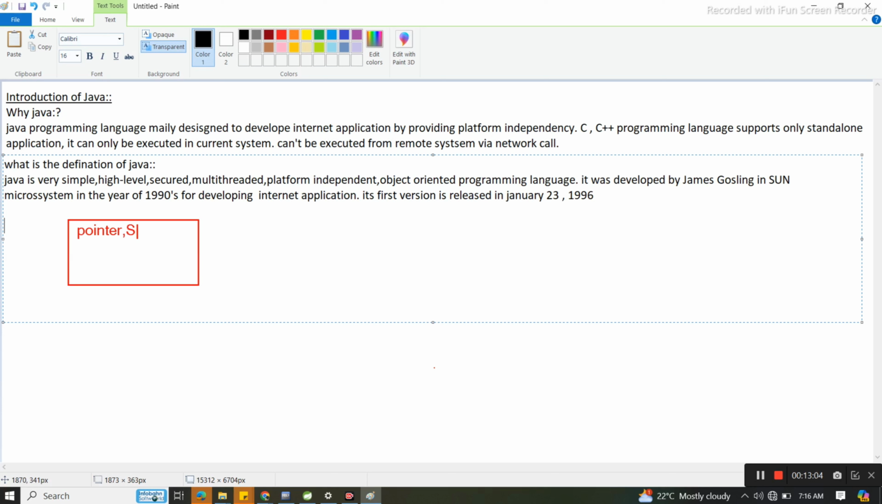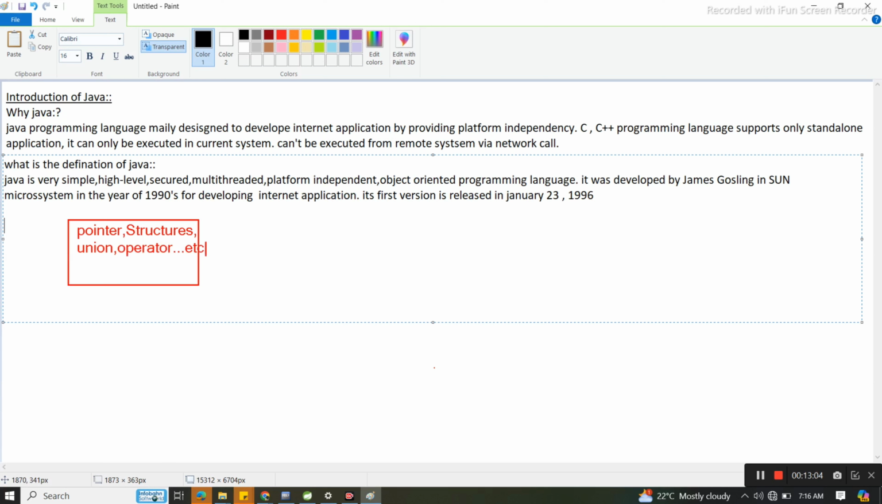Some topics are there like pointers, structures, union, operators. Multiple concepts like these are there in C and C++, which are critical and more complex for a developer or student to understand. All these things are not there in Java. Whatever things are available in Java, all of them are object oriented.